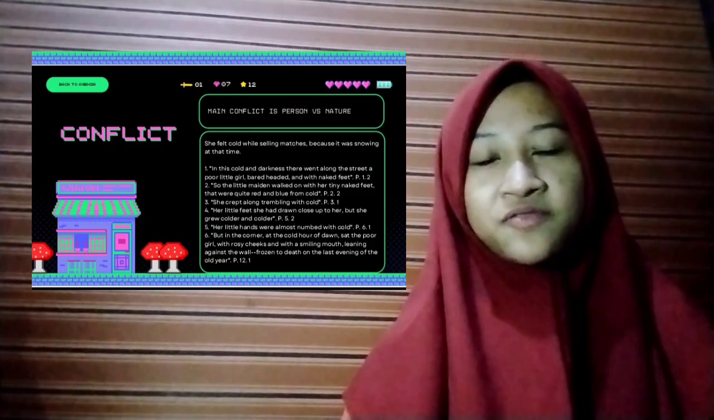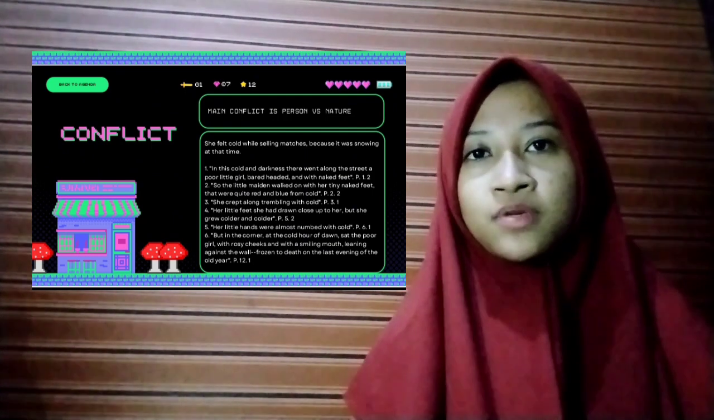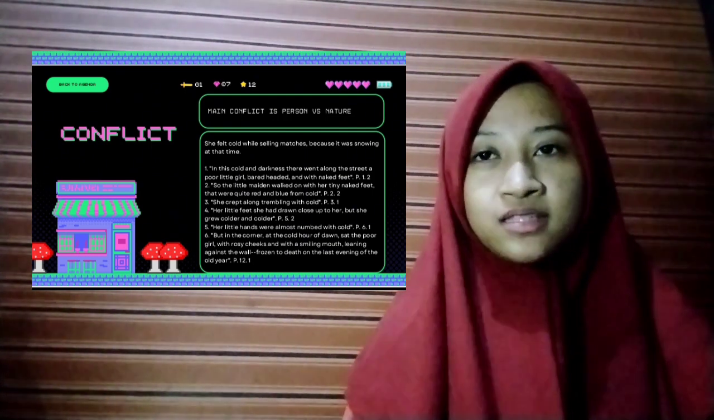And the next is about conflict. In the story of The Little Match Girl, there are a main conflict and a second conflict. The main conflict is person versus nature. She felt cold while selling matches because it was snowing at the time.